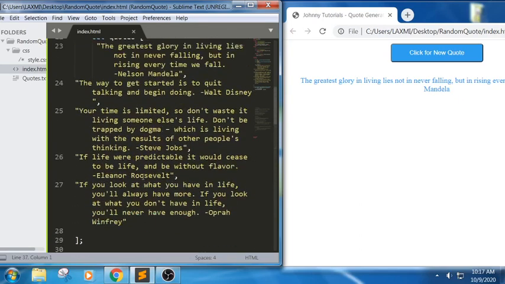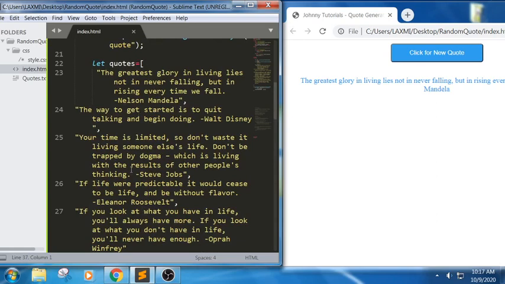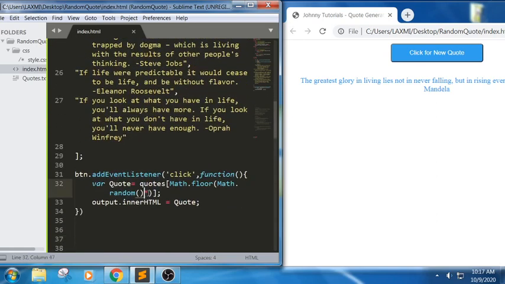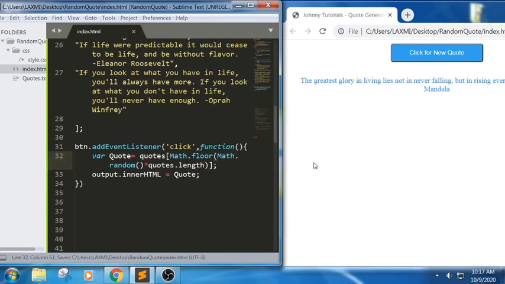Here I don't know the length of this array's elements. So I will write quotes dot length. It means by default it will try to generate randomly. Let me save this file.